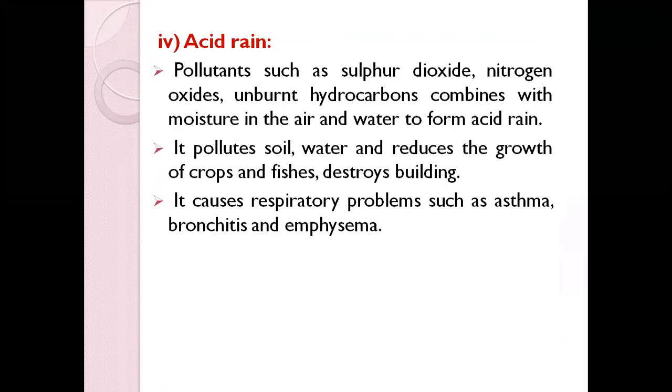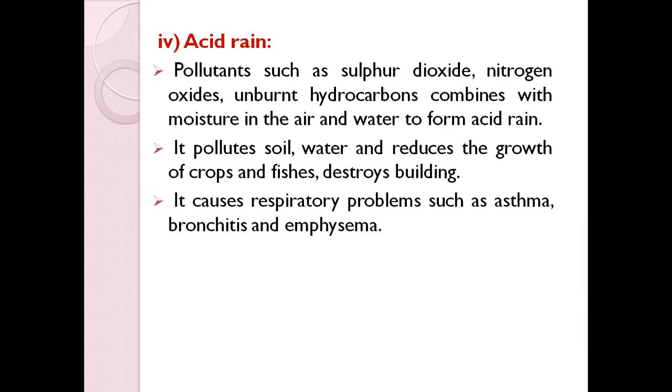Other than that, there is acid rain. I think I have mentioned acid rain. So what happens? Pollutants such as sulfur dioxide, nitrogen oxides, or hydrocarbons combine with the air moisture and water to form acid rain. And this acid rain is very harmful.